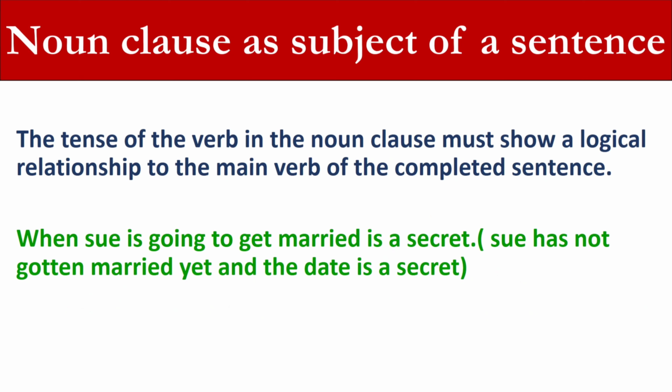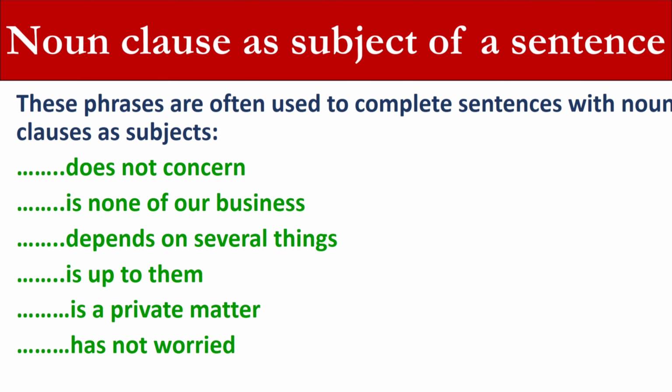The other point is that the tense of the verb in the noun clause must show a logical relationship to the main verb of the completed sentence. When Sue is going to get married is a secret. Sue has not gotten married yet and the date is a secret. These phrases are often used to complete sentences with noun clauses as subjects.